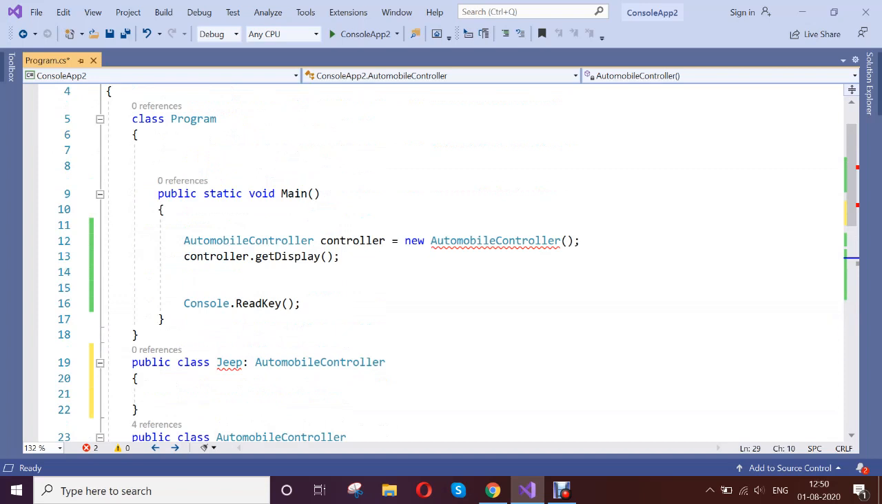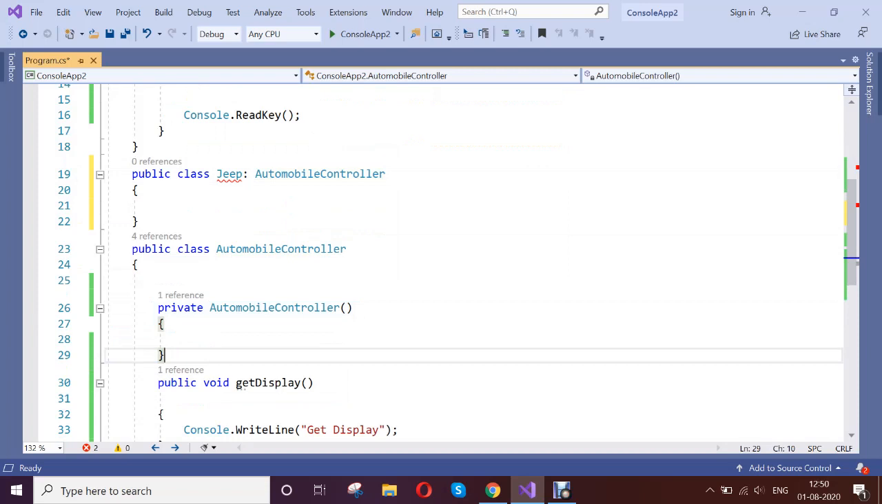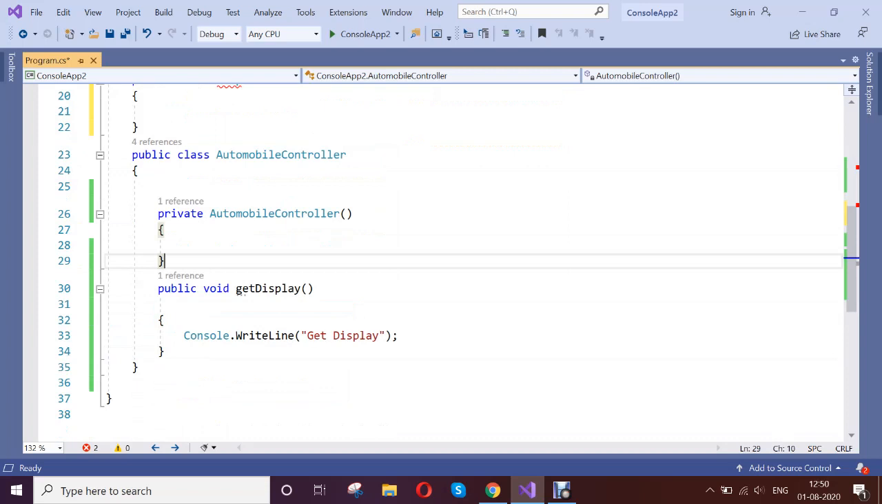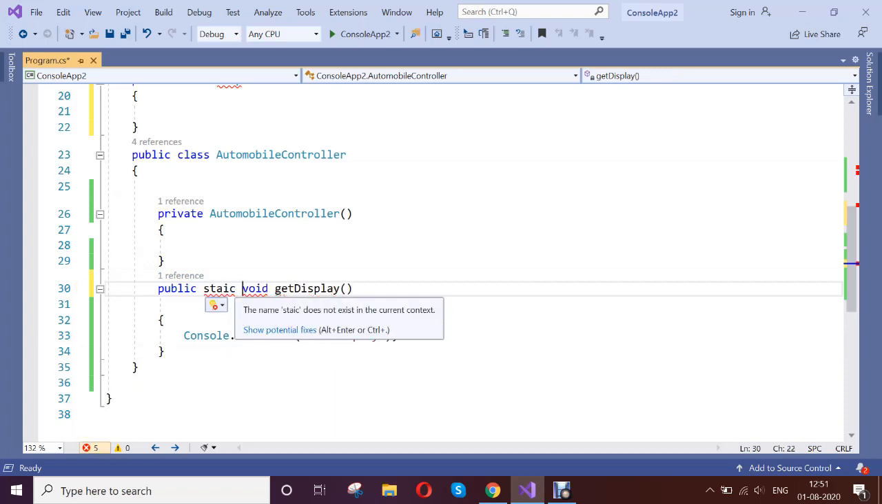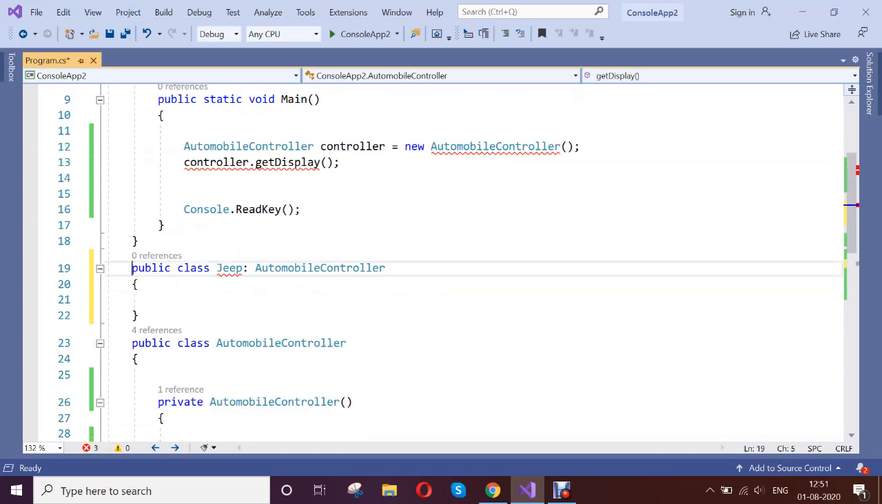Fine. So in what case is a private constructor applicable? If you have a private constructor and want to access any member of this class, you need to declare it as a static member. So let us change this to public static. Now I have declared this method as static, so this is fine.